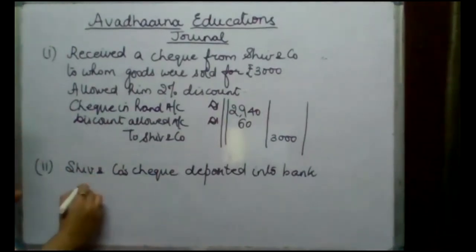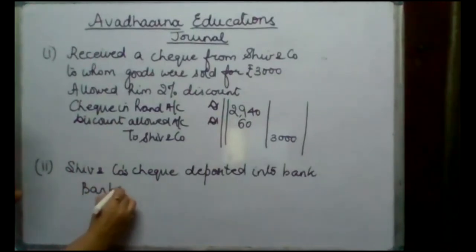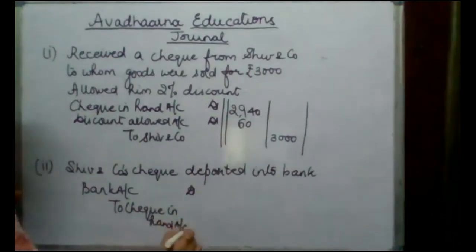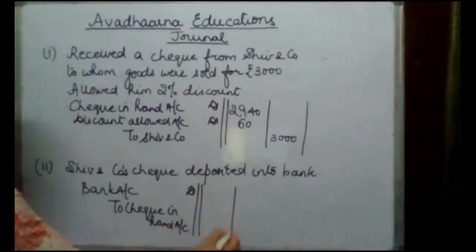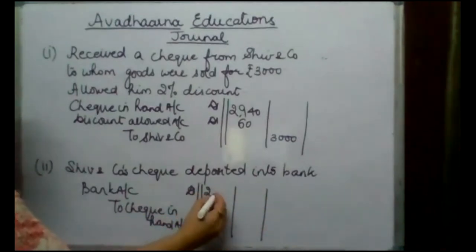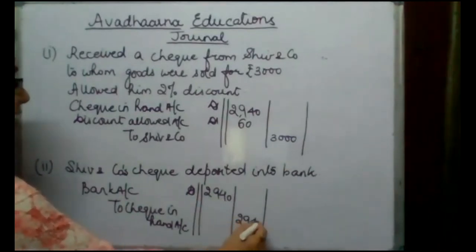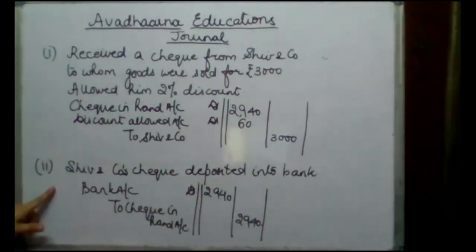And this check is now being deposited in the second entry. So when it is deposited into the bank, we pass the entry bank account debited to check in hand account. To check in hand account, ये हमने बैंक में deposit करा दिया. Fine. And amount recorded is 2,940. अब बच्चे ये जो मैंने चेक डिपॉजिट कराया है, अगर ये डिसऑनर हो जाता है और डिसऑनर के हमने चार्जेस पे किए, let's say 10 rupees charges थे, that is being paid.